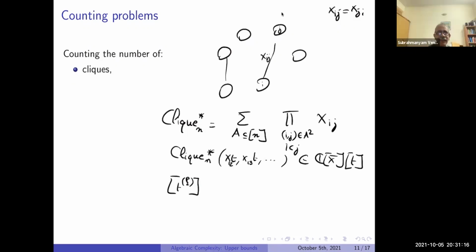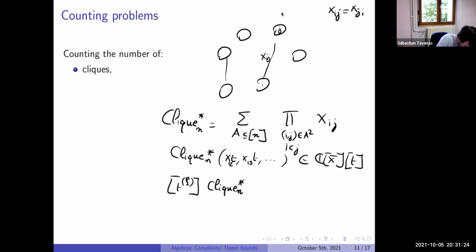Sorry. Yeah, okay. So if I look at the coefficient in front of t to the p choose 2, it will exactly correspond to the cliques of size p.